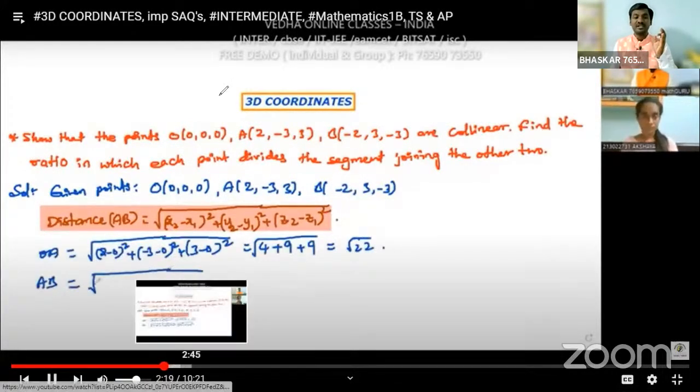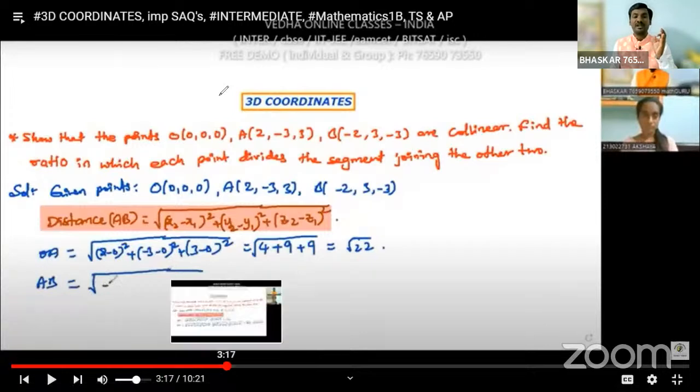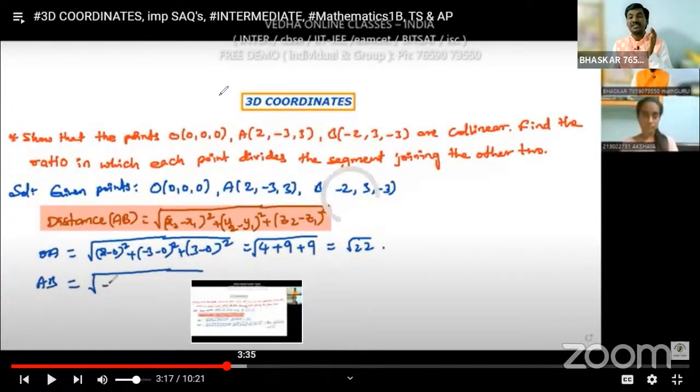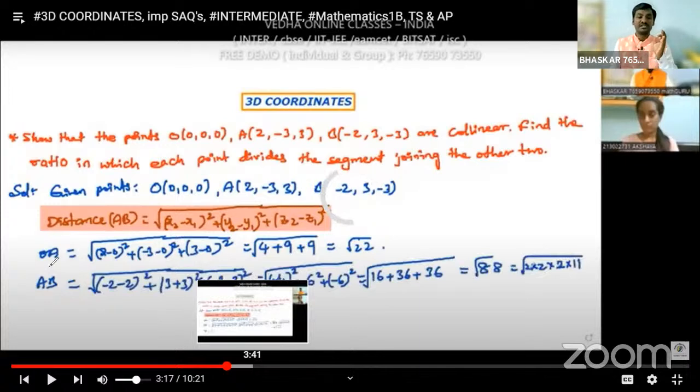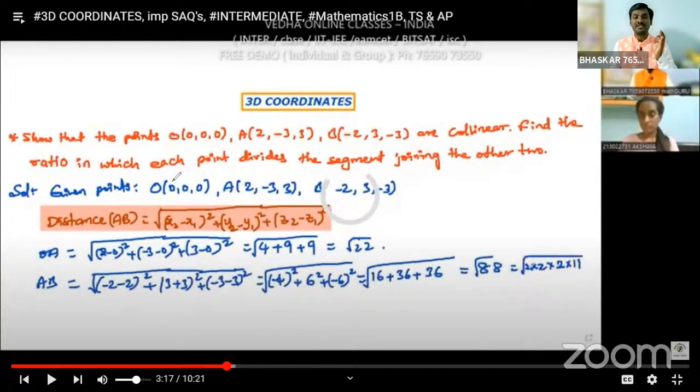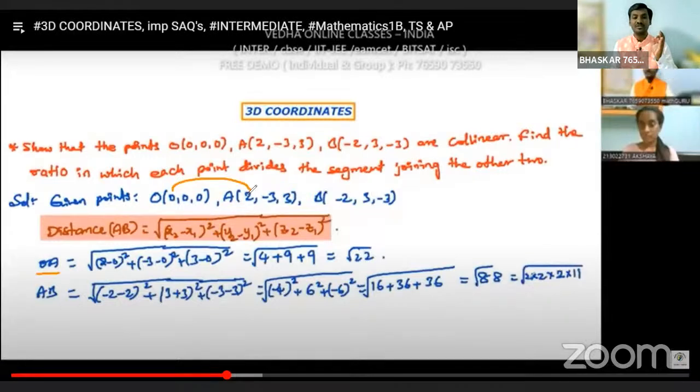Now with this formula, we have to find the distances. First the OA distance, using these 2 points: (2 minus 0) whole square, (minus 3 minus 0) whole square, and (3 minus 0) whole square. That means 2 square is 4, minus 3 square is 9, and 3 square is also 9. 9 plus 9 is 18, 18 plus 4 is 22. Root 22 is the distance of OA.